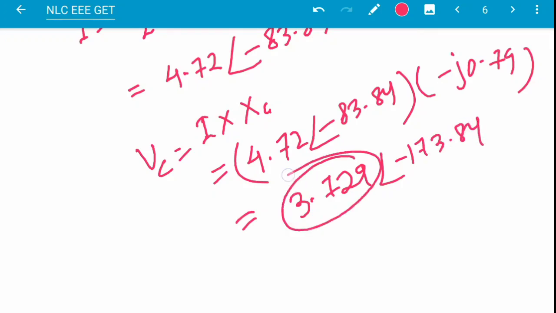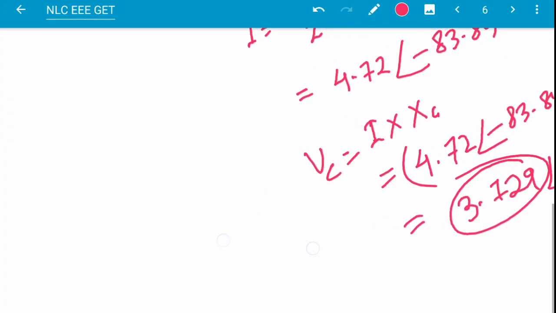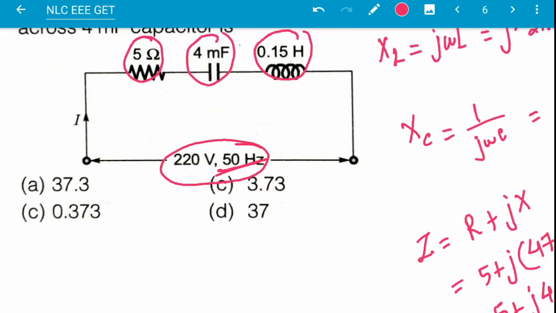So 3.729 is the answer, voltage across capacitor 3.729. So here this one is the answer. Here this one is B.